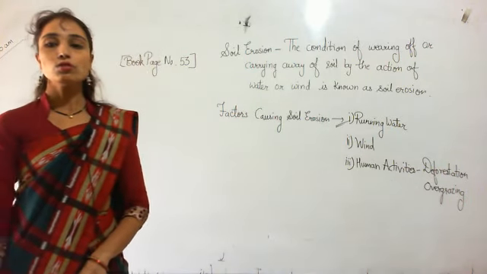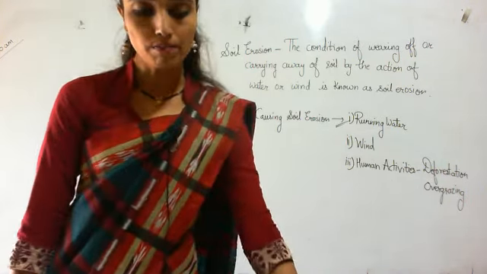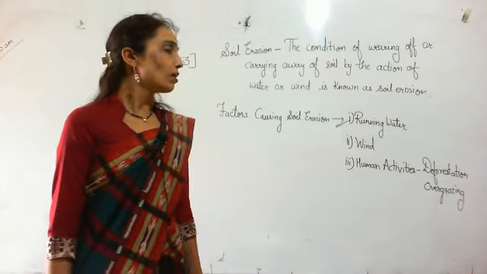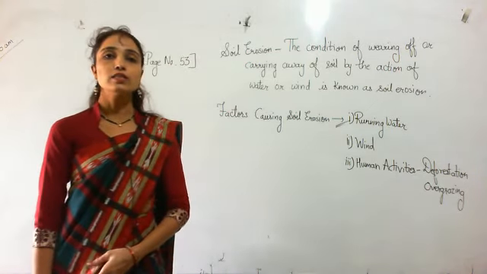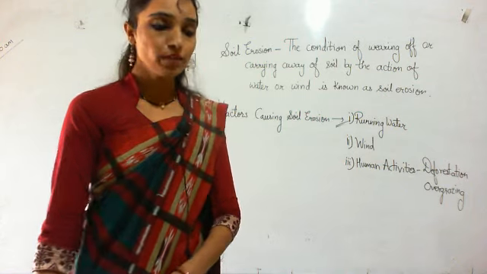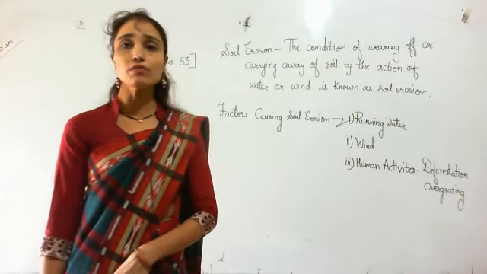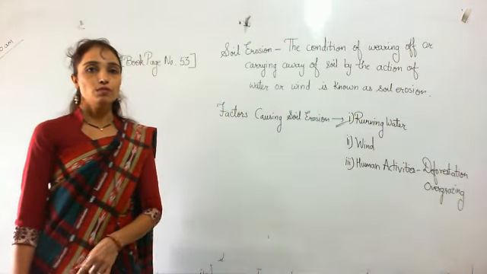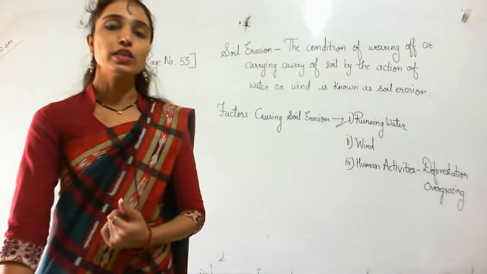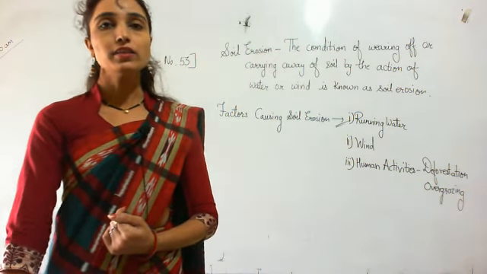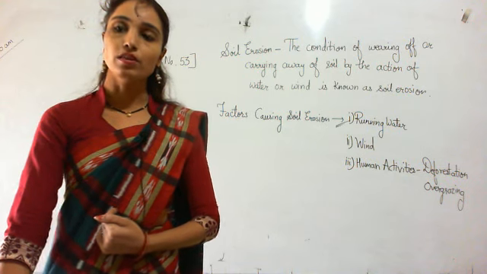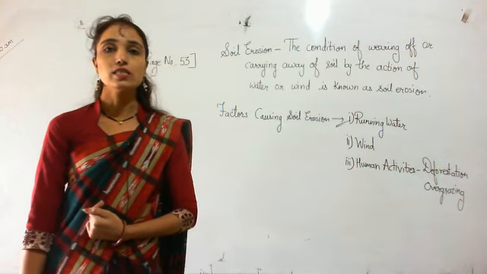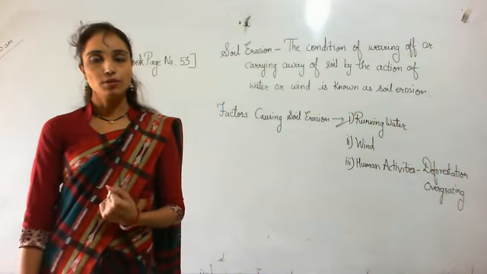Okay, dear students, today we have completed what is soil, what is the importance of soil, what is weathering, the definition of weathering, what is soil erosion, and the factors that cause soil erosion. Dear students, you have to read this chapter once again at home.